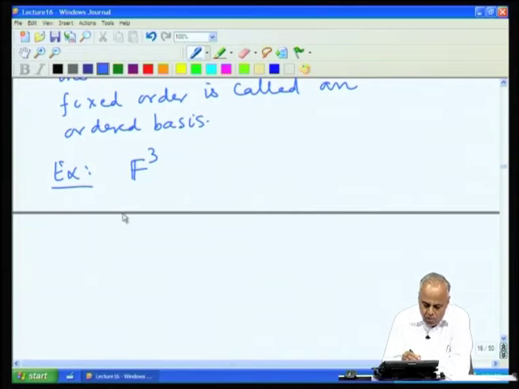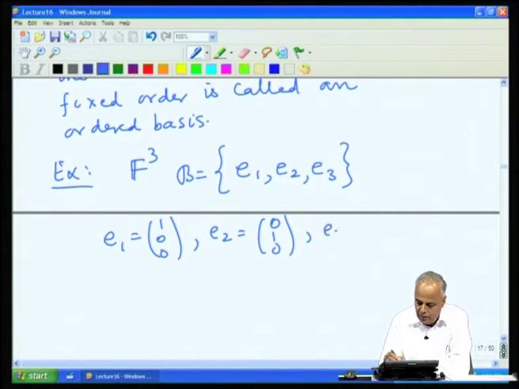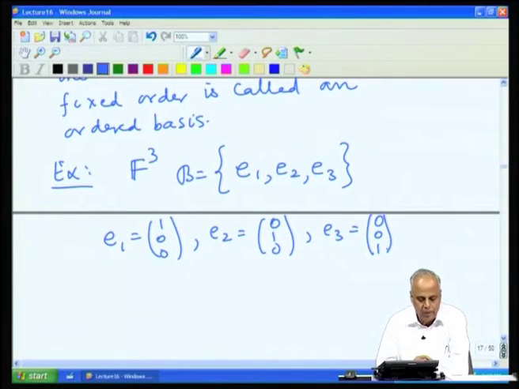Now, we know that the set of vectors E1, E2, E3 is a basis, where E1 is (1, 0, 0), E2 is (0, 1, 0), E3 is (0, 0, 1). We know that this is a basis for this space F3.